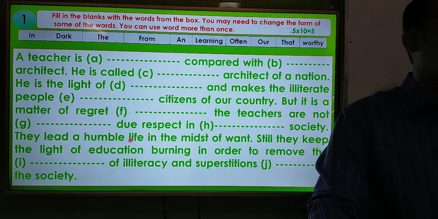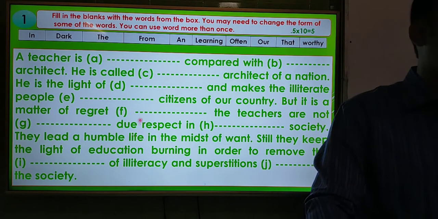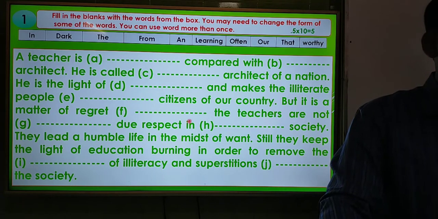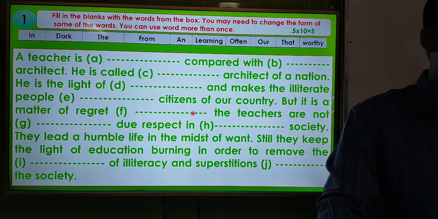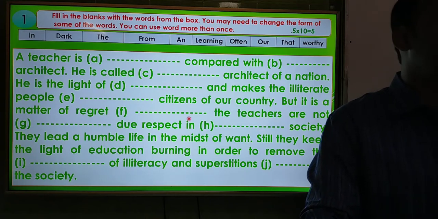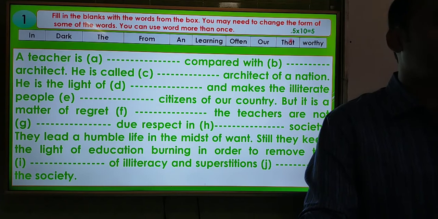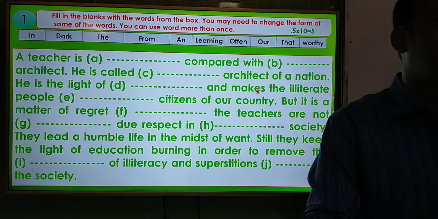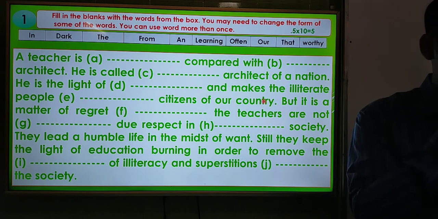Dear students, in the first question we have to face this question, and the name of this question is fill in the blanks. That means close test with clues. Close test with clues. And there will be some words in the boxes, and for this question you will get 5 marks, and there will be 10 gaps, and each gap contains half a mark.